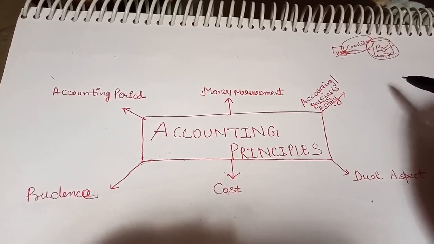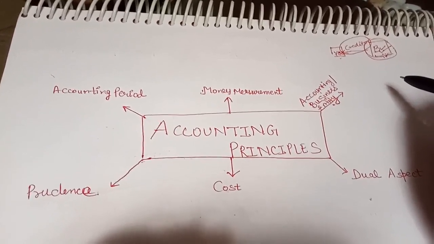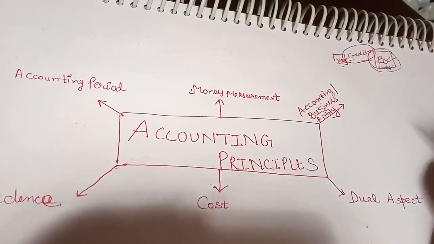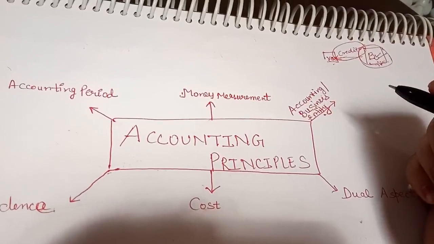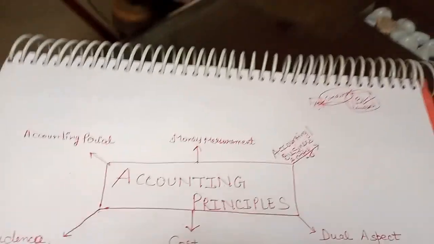And owner is treated as a creditor for his investment in the business. Now we will write in a very short way that accounting entity principle is, according to this principle,